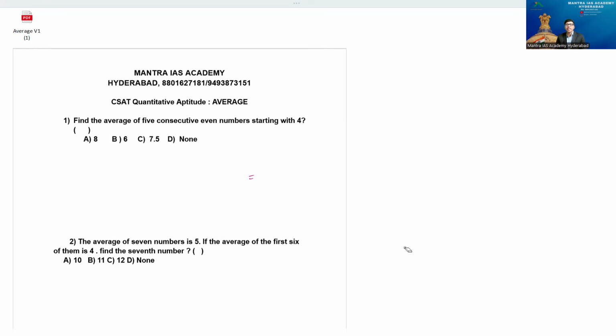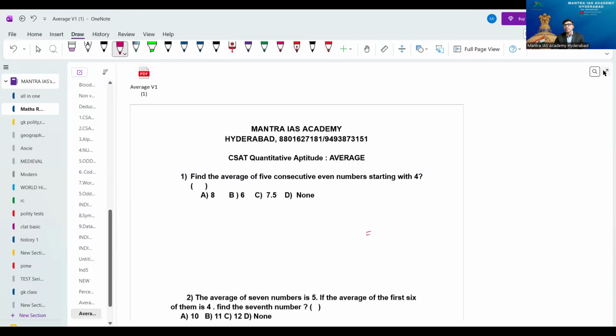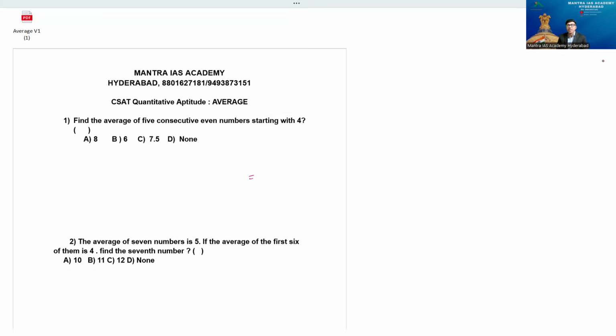First of all, before starting any topic, what do we have to know, my friends? Definitely we have to know the concept, and the very interesting point is the formula. What is average, sir? Average is nothing but the sum of the items by the number of items. This is a basic point, beta.